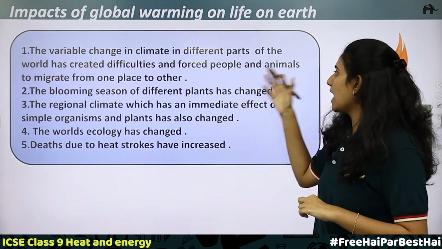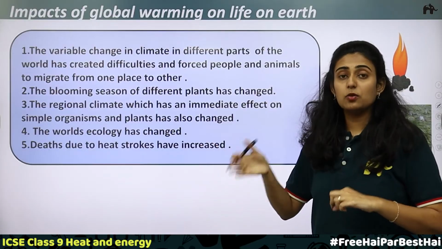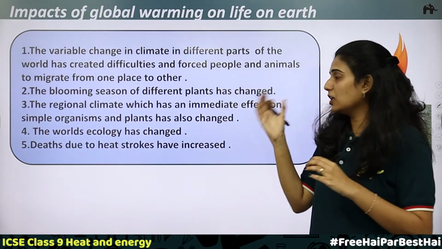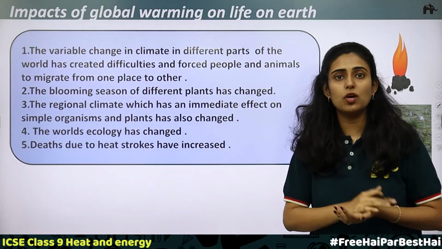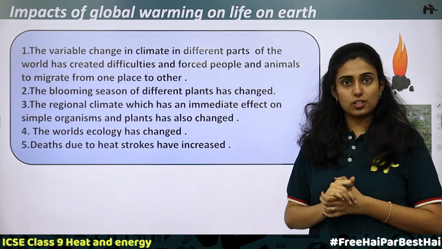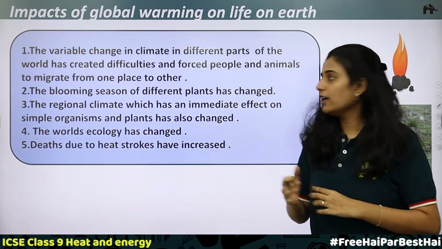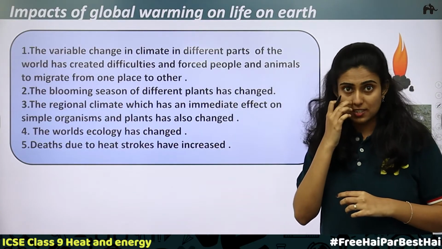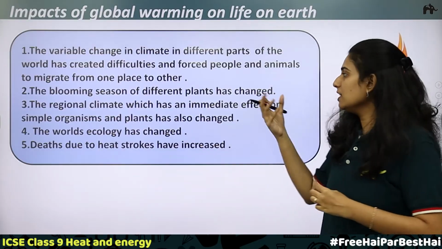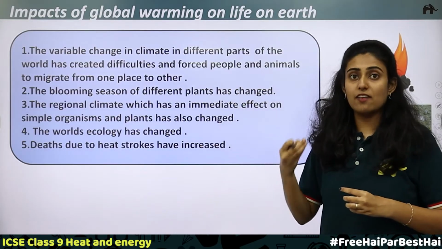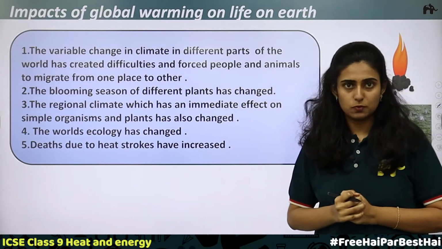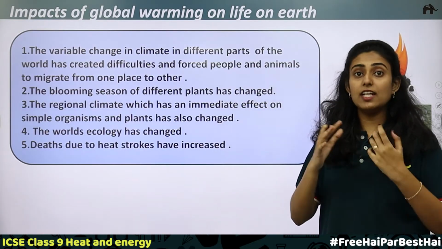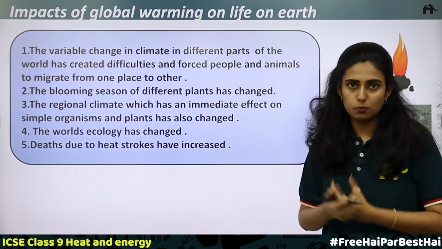There are some plants, animals and also people, that is, some organisms, that can exist only in a particular climate. So they will have to migrate to a different place for their sustenance. Next, the second point: the blooming season of different plants has changed. We know the autumn season and the spring season. In different seasons, different plants have their best time to bloom. That has also changed because of global warming. They need certain climatic conditions to bloom.